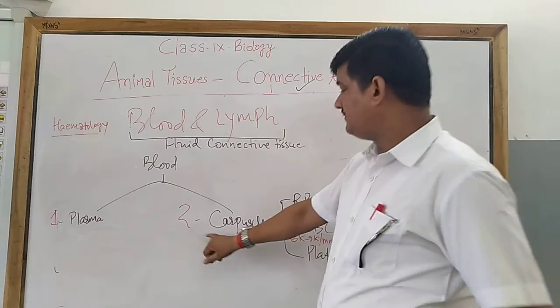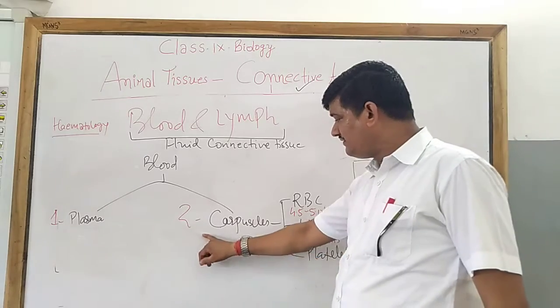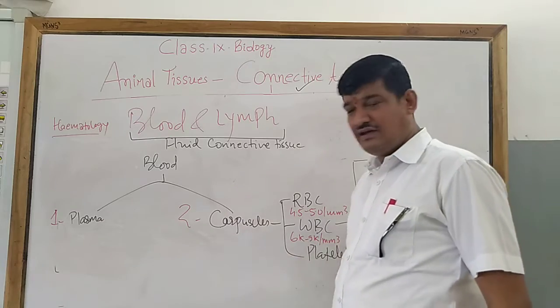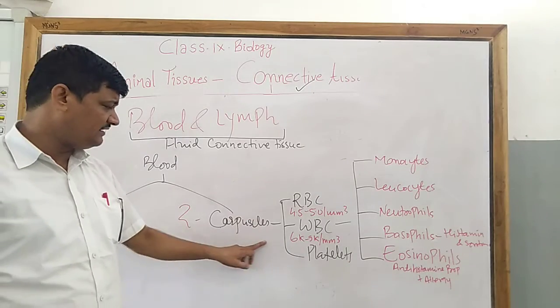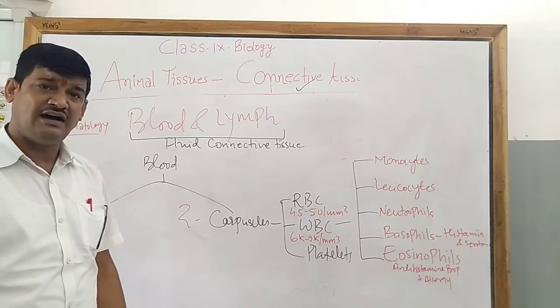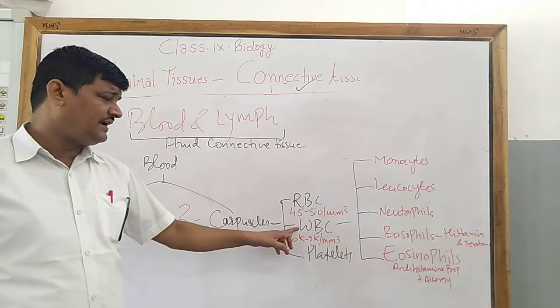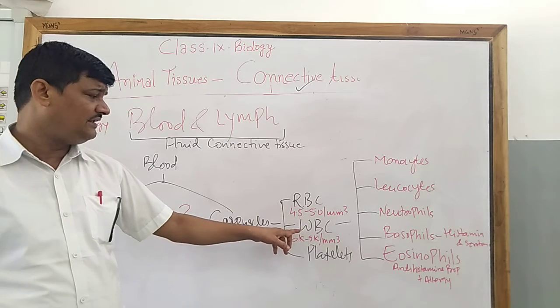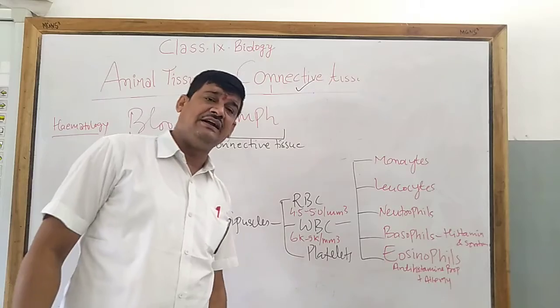Now the next part of the blood is called corpuscles. Corpuscles are called blood cells, and there are three kinds of corpuscles present. Number one is RBC, called red blood corpuscles. Second is WBC, called white blood cells, and the third one is called platelets.